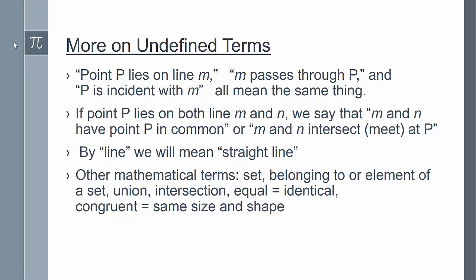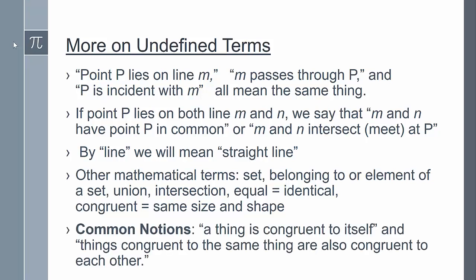So we would say, for example, the base angles of an isosceles triangle are congruent. The idea of congruent means that the two objects have the same size and the same shape. Equal will be identical, so it'll be the same exact object. And then we have some common notions, such as a thing is congruent to itself, and things that are congruent to the same thing are also congruent to each other. These are common notions that we use in proofs of Euclidean geometry.